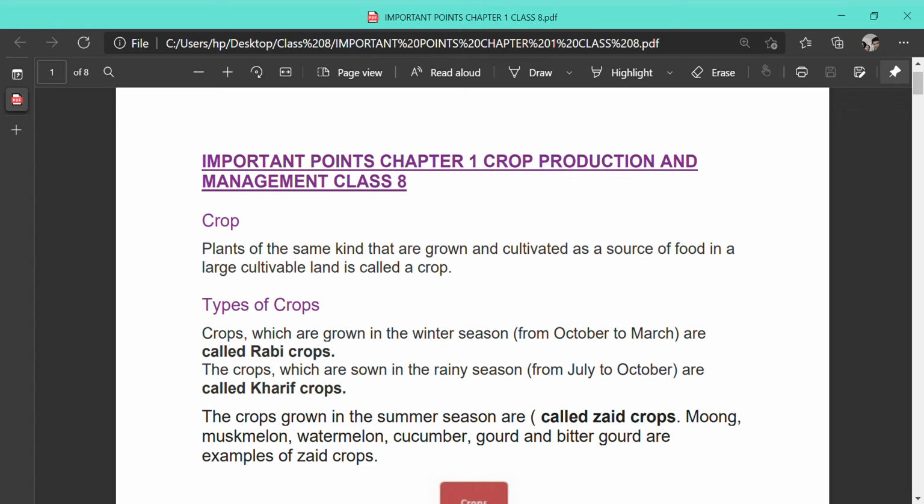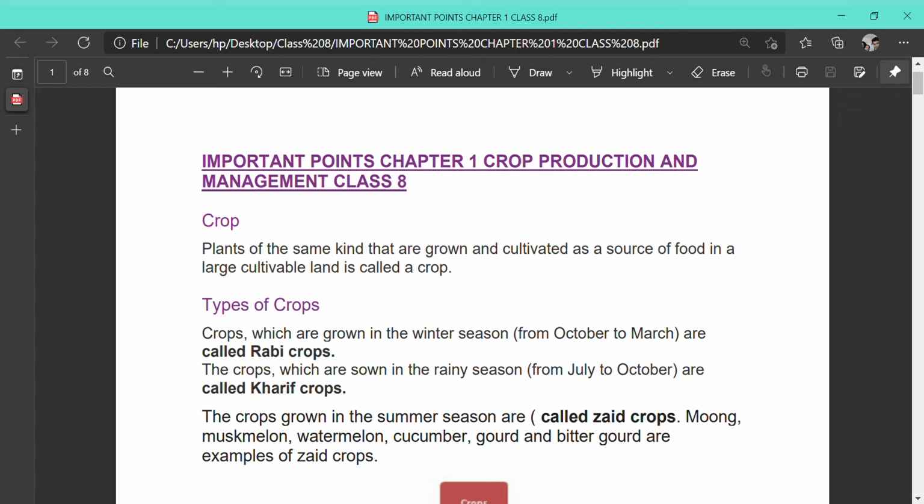In this chapter, crop production and management, we are going to study how crops are produced and how they are managed. That is, how they are transported, how they are stored, and how they are kept well for a long period of time. So, we will first start with that.